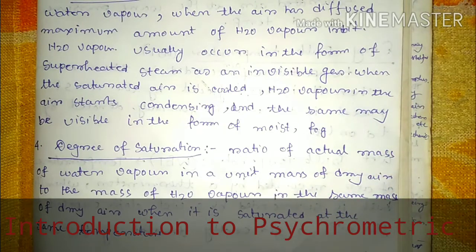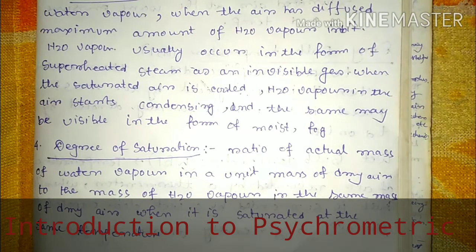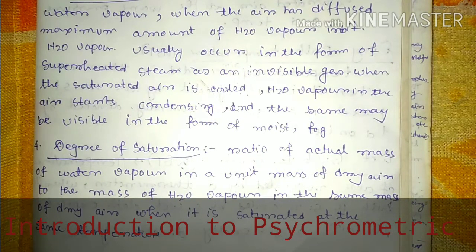Degree of saturation is basically defined this way because in any air, even dry air, some water vapor is also present. It may be 1%, 2%, 3%, or maybe 10, 20, 25 percent. But some water vapor is present in a unit mass of dry air, right?